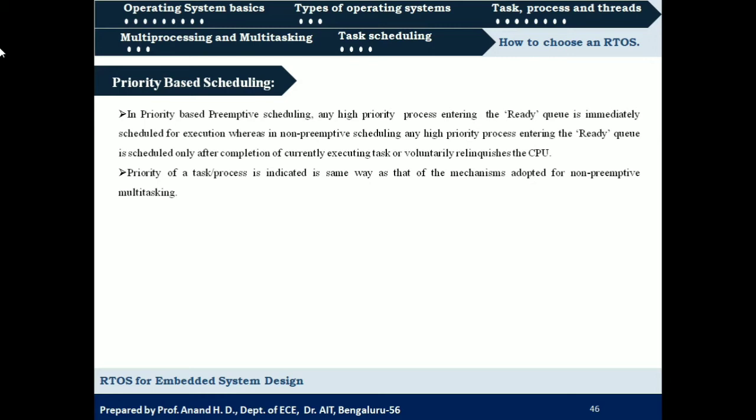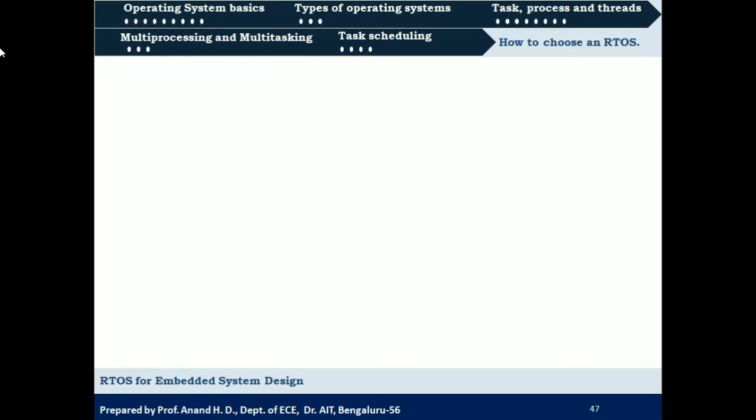So we have seen that the priority of the process or task can be allocated or assigned in many ways, correct? The same method is also followed in case of preemptive scheduling. So priority allocation will not differ for preemptive and non-preemptive scheduling. Okay. So now we shall understand priority based preemptive scheduling through an example.